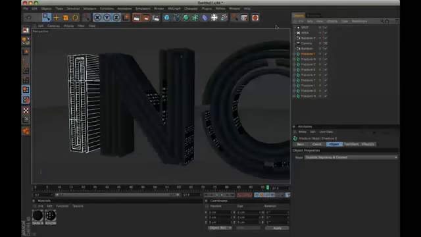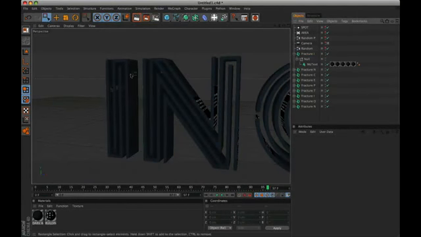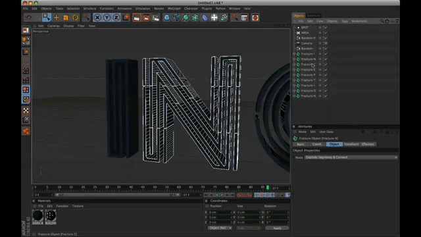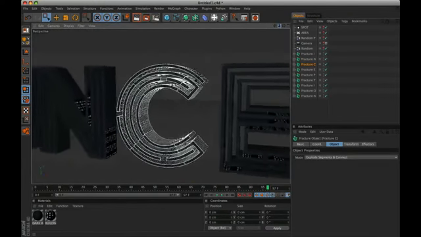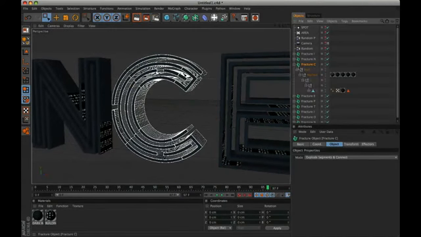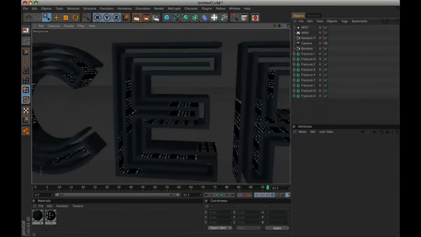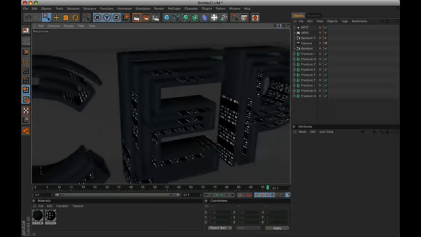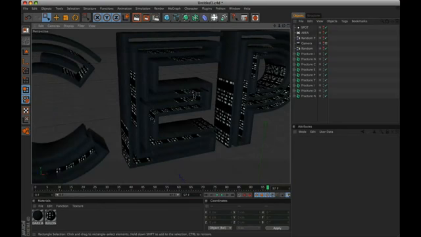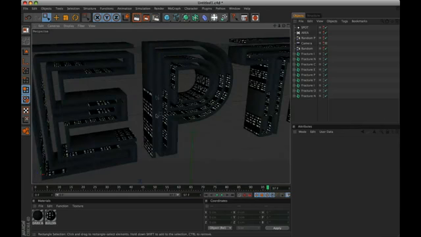OK, I repeated the last steps on all the letters in the Inception logo. I show you my mapping job. The I letter is mapped all concrete material. The C letter has 4 blocks. The E letter has 8 segments. The P letter has more maps, about 15.